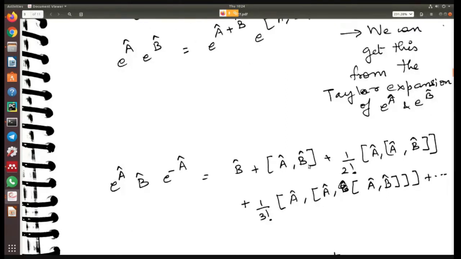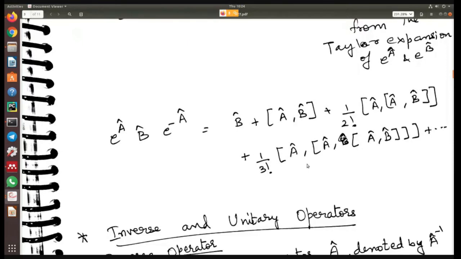You can see the derivation of this in the book probably. I don't remember if it is there, but at least you will get an idea of how to do it. Basically, it's all about Taylor expanding these exponential operators and then using the definition of the commutation relation.